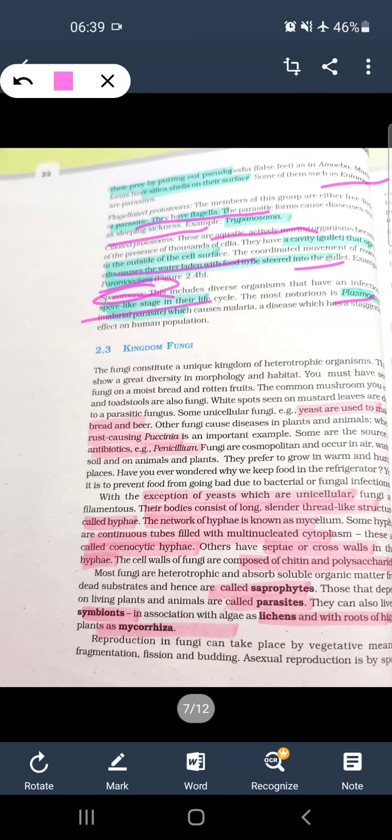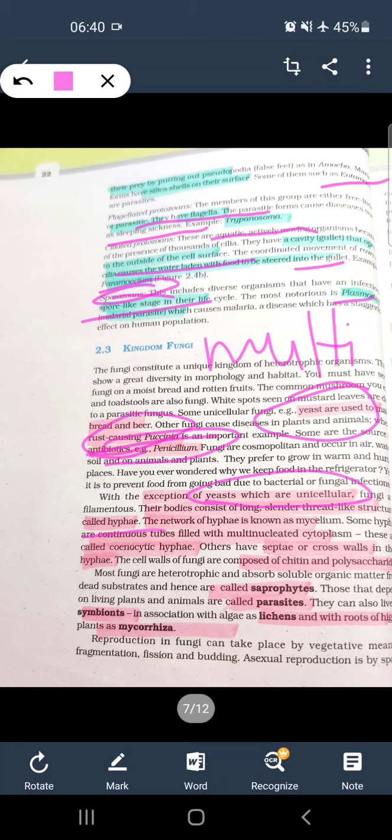Kingdom Fungi. In Kingdom Fungi, maximum are multicellular, whereas yeast is unicellular. Rust causing is Puccinia, antibiotic is Penicillium. So here yeast is unicellular. Their body consists of long slender thread-like structures known as hyphae.